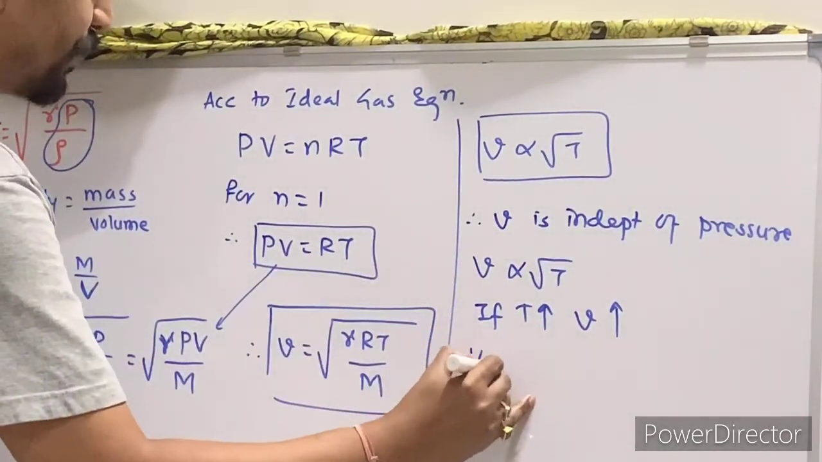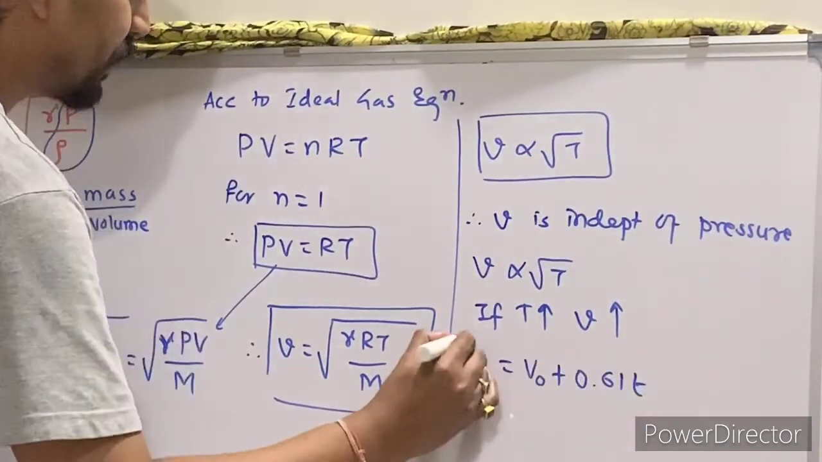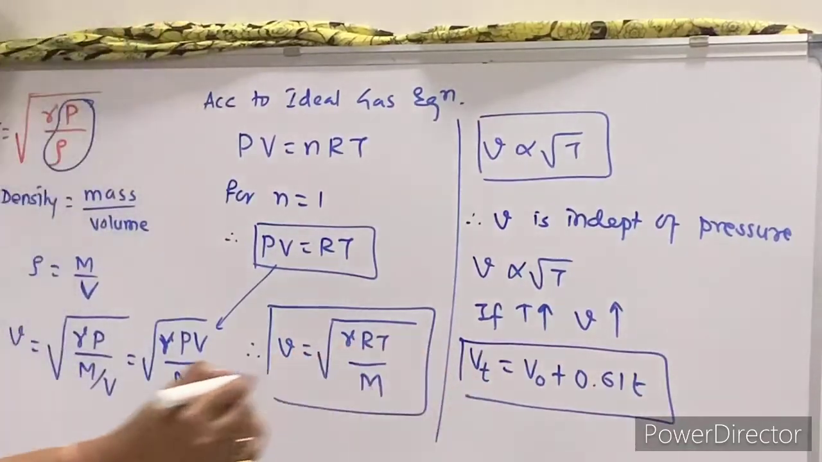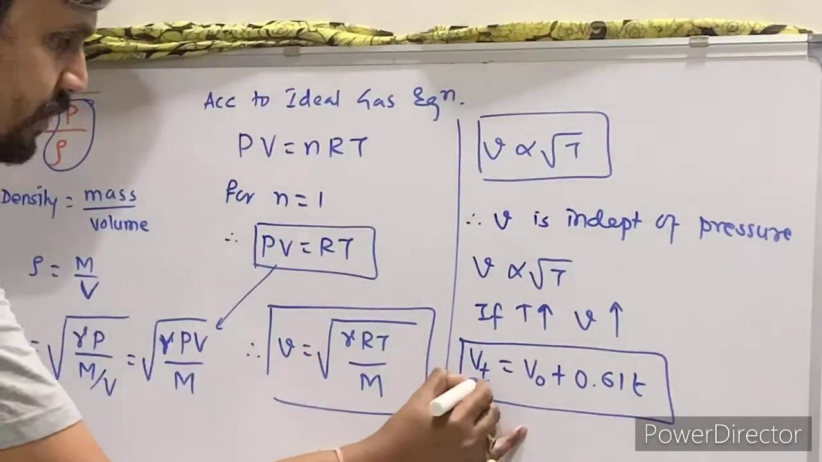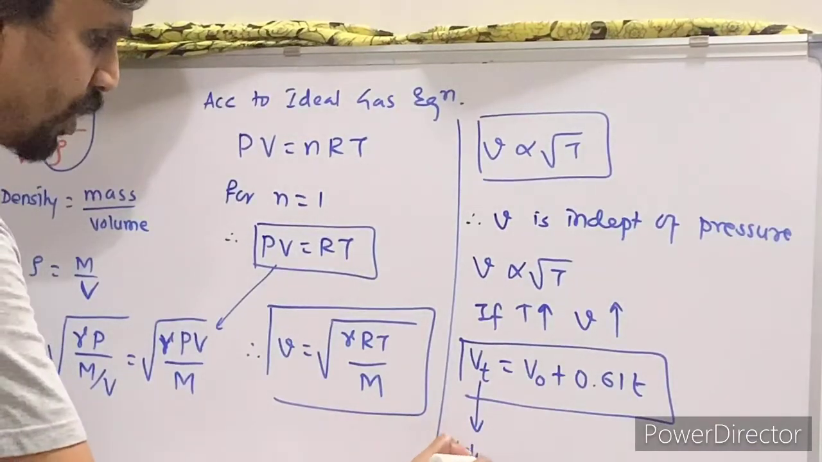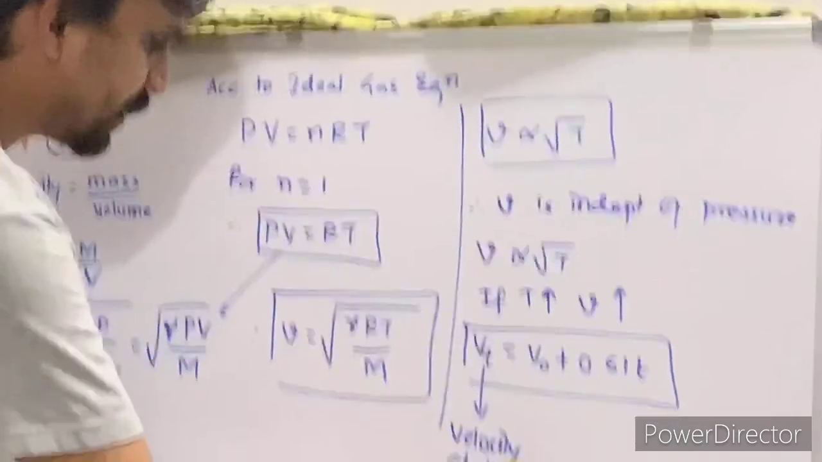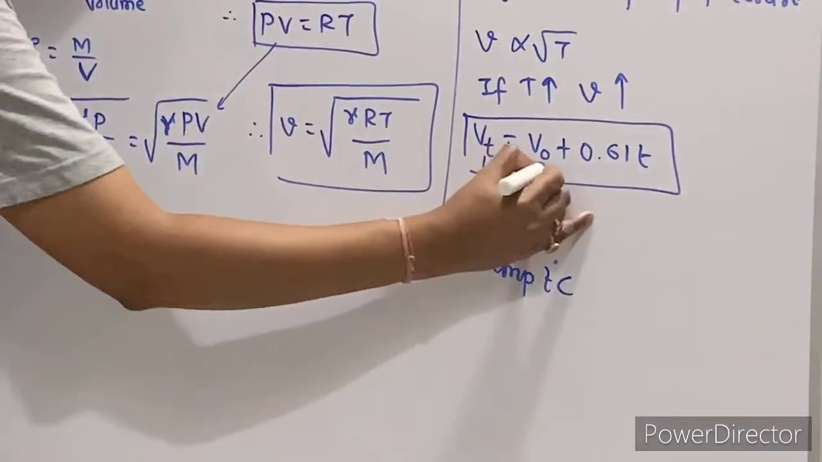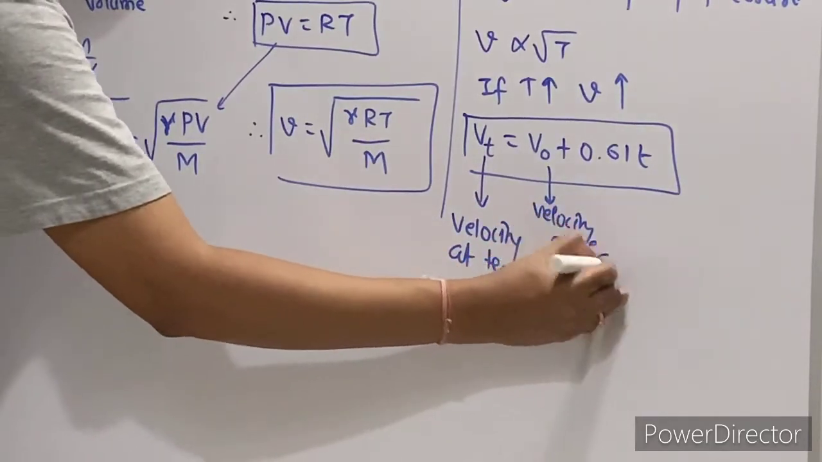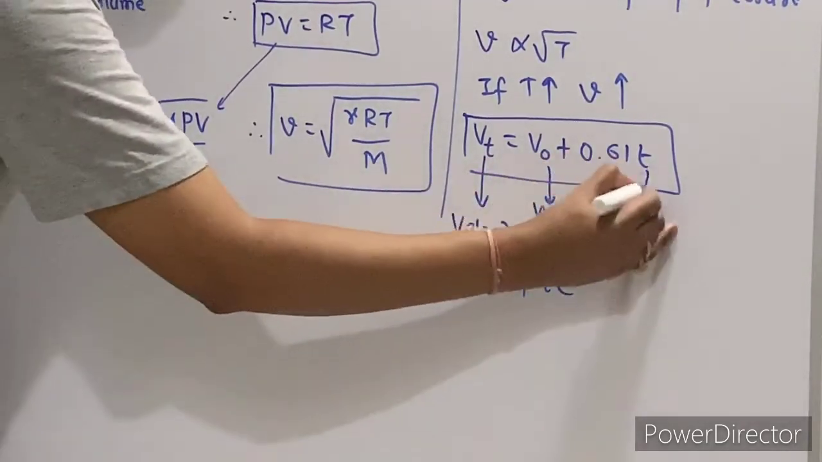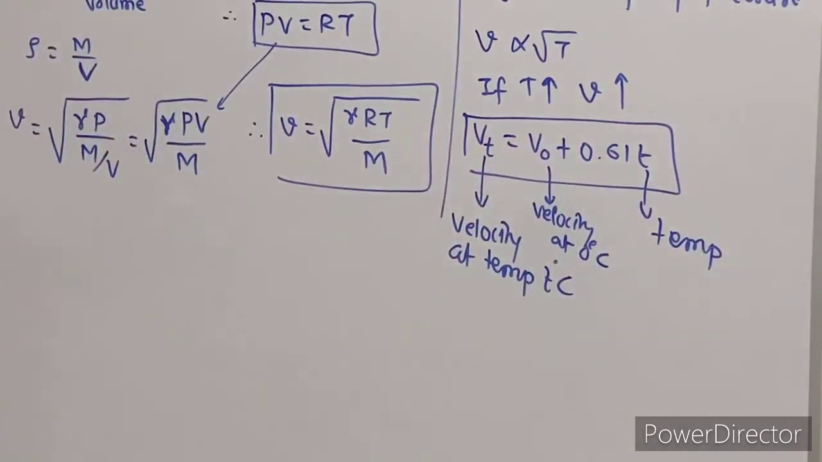Vt is equal to V0 plus 0.61 times T. So what is Vt? It is the velocity at temperature T degrees Celsius. V0 is the velocity at 0 degrees Celsius, which is 330, and T is the temperature.